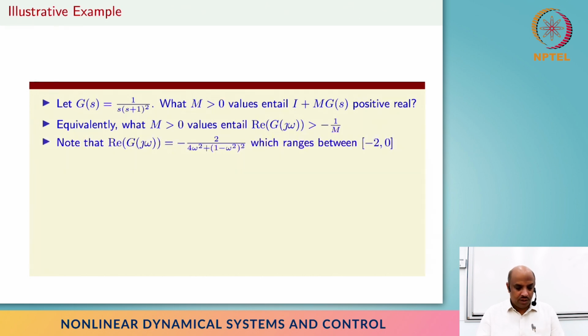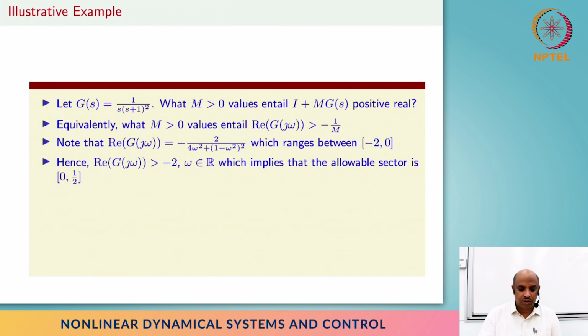All we need to do is put s equals j omega and work on it, and then eventually we can see that the real part is going to be something like this, right? When omega equals 0, it's minus 2, and as omega keeps on increasing, something will happen, and we can show that it ranges between minus 2 and 0, which simply means the smallest value that this real part can achieve is minus 1 over m, and therefore m is going to be half.